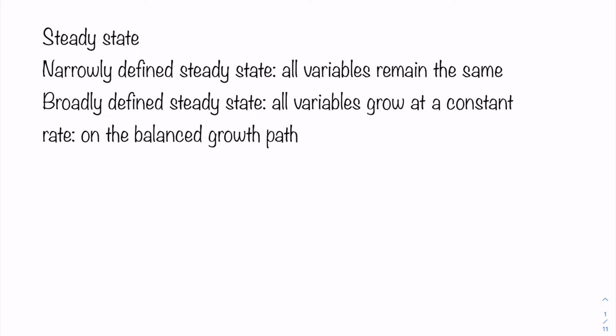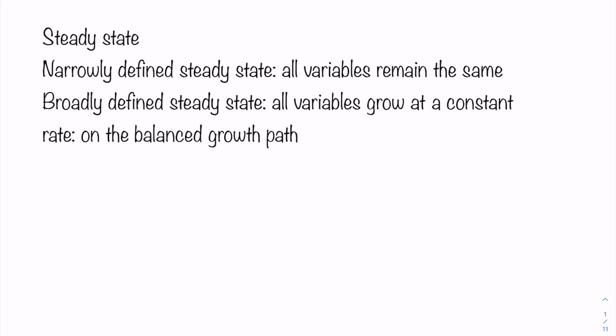So when it is at a steady state, the growth of the population got crossed out. So we can think that the discussion we have had related to the steady state is more related to the narrowly defined steady state. After this part, I'm going to introduce the model with population growth and technological growth. Therefore, I need to introduce the concept of the broadly defined steady state, and then we are going to talk about how we will take care of the issue of steady state in the graph and the computations.